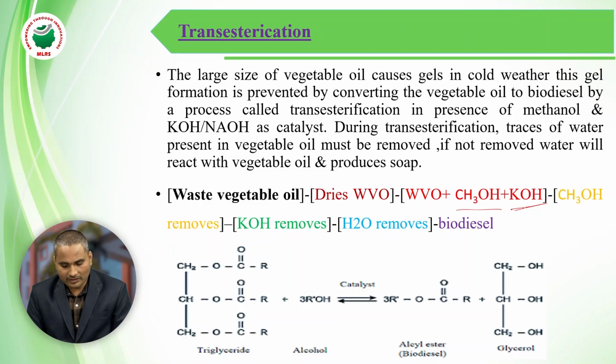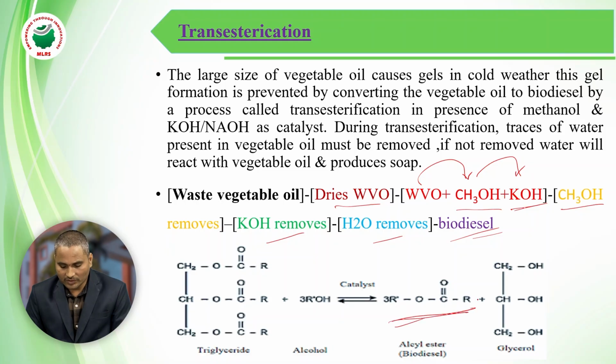During transesterification, traces of water in the vegetable oil must be removed, so we dry the oil first. After that we remove the methanol, the catalyst and the water. Finally, we get our biodiesel.